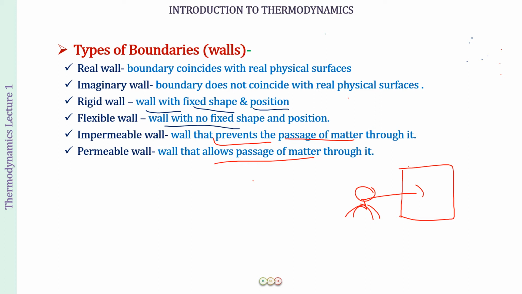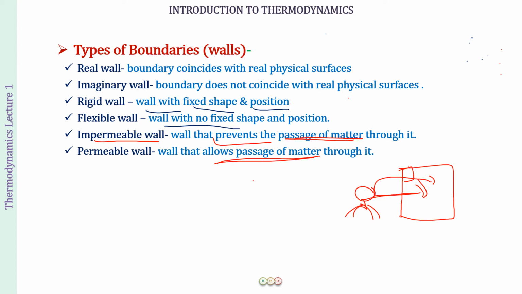So for you, what is this wall? Well, this is impermeable because this is not allowing the passage of matter, which is you, through it. So for you, this wall is going to be impermeable. But now this room has a door and the door is open. Can you go in? Yes, you can go in through the door. So for you now, this door is acting as a permeable wall because it allowed the passage of you into the room. Okay, so I hope this is clear. What is an impermeable wall and what is a permeable wall?